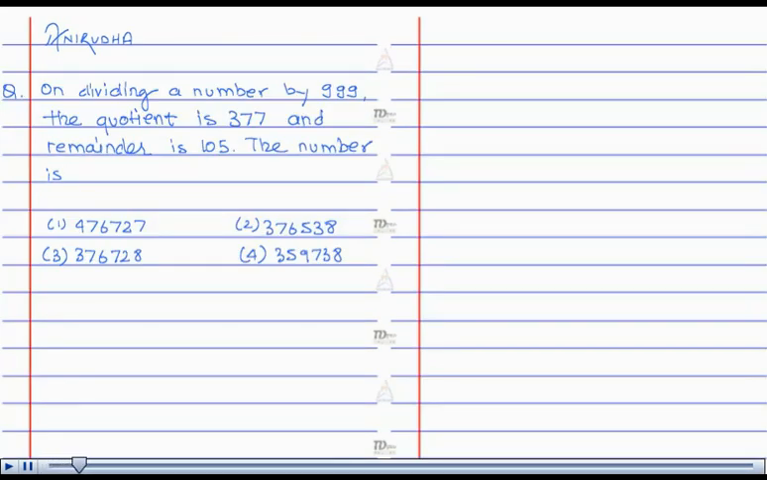The question is: on dividing a number by 999, the quotient is 377 and remainder is 105. The number is. Let's see the solution.